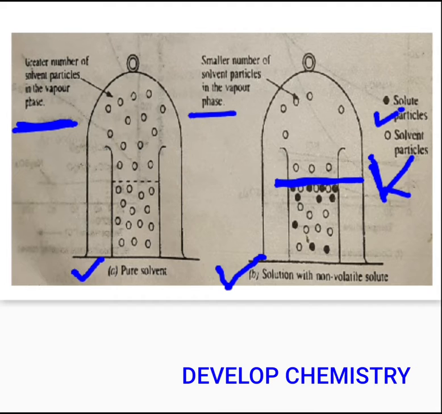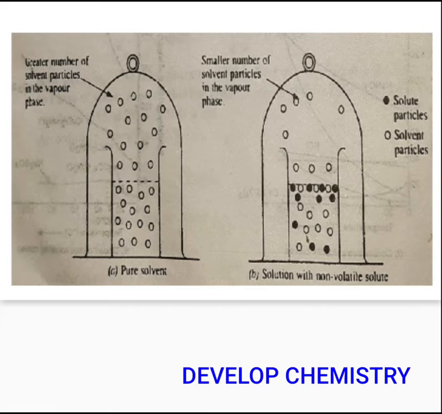So we have a smaller number of solvent particles in the vapor phase, since there is a non-volatile solute occupying almost half the surface layer. So I can say that the vapor pressure of the pure solvent will be more than the vapor pressure of the solution having a non-volatile solute.